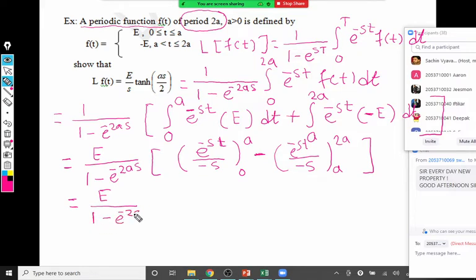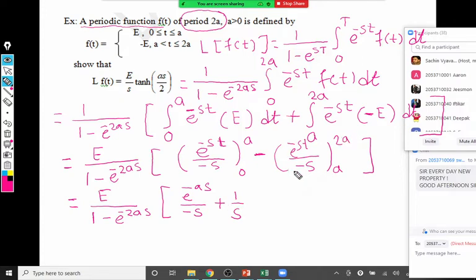But here, let us put the upper limit and lower limit. So if we put the upper limit, it becomes e raised to minus as upon minus s. I will write it as a separate term. Now we'll put 0. If we put 0, e raised to 0 is 1. Lower limit has the minus sign, it becomes 1 by s. This is upper and lower limit.